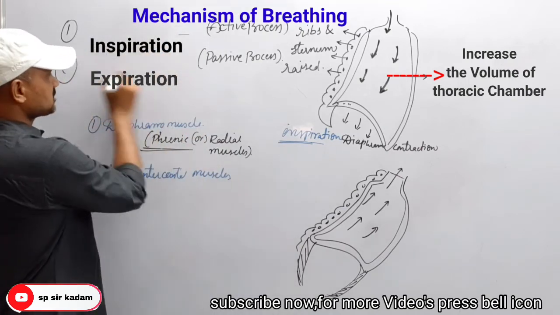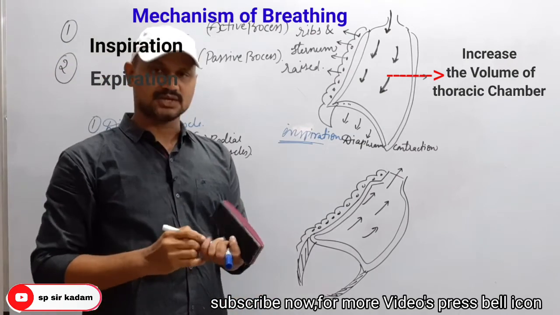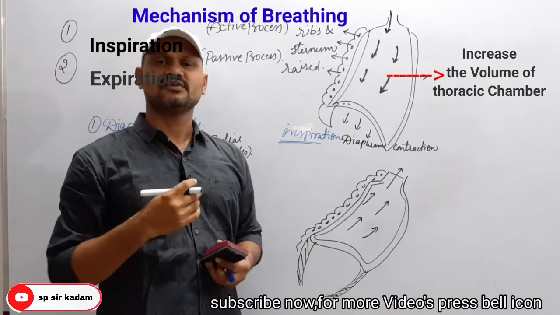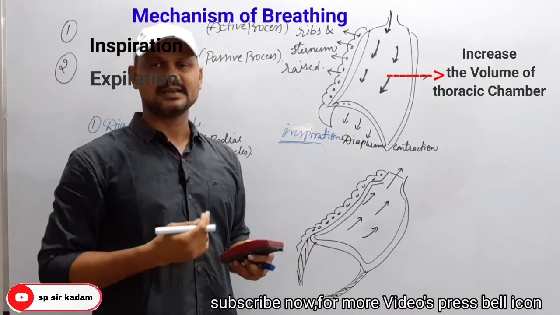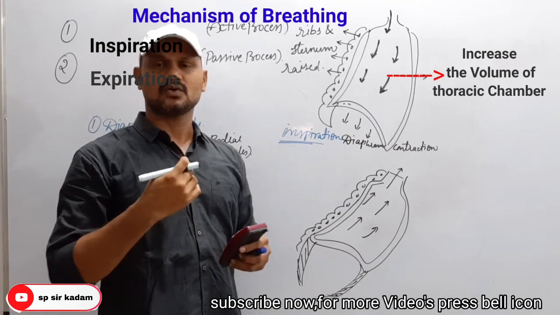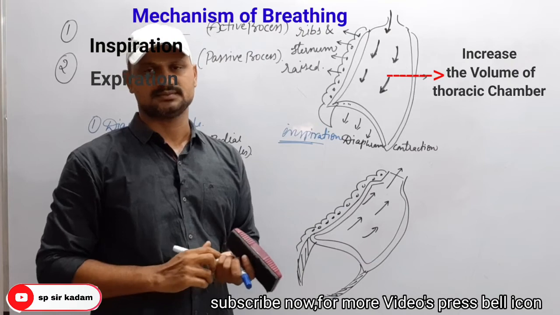Then next, after inspiration, the next process is what? Expiration. What is the definition of expiration? Release of foul air or release of carbon dioxide into the atmosphere, that is known as expiration.